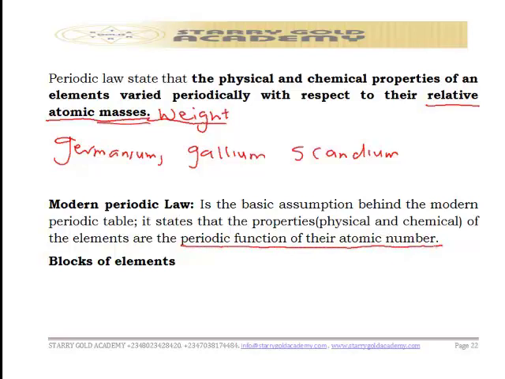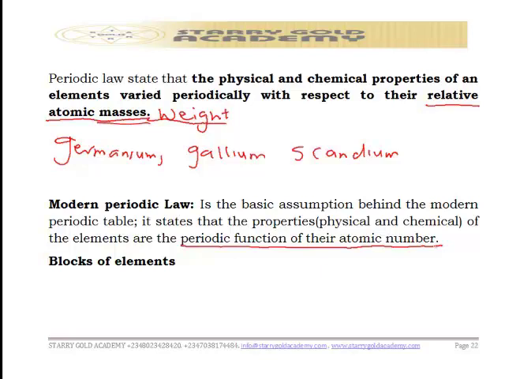Don't forget, before the modern periodic law, we said it was based on their relative atomic weights or masses. That is why some of the properties of these elements were reoccurring, based on their arrangement on the periodic table.